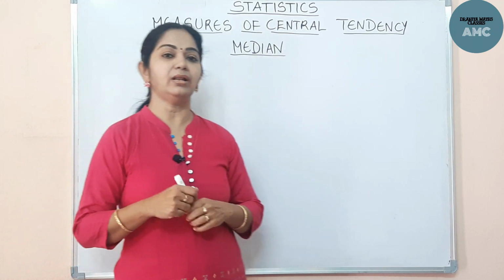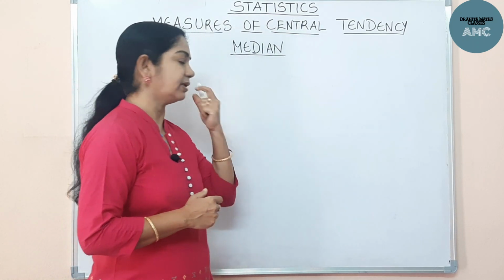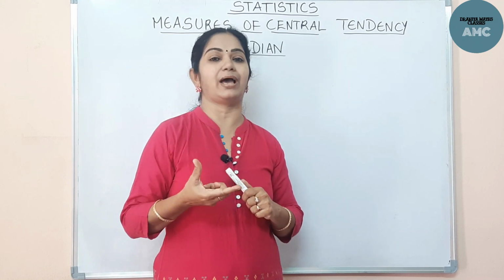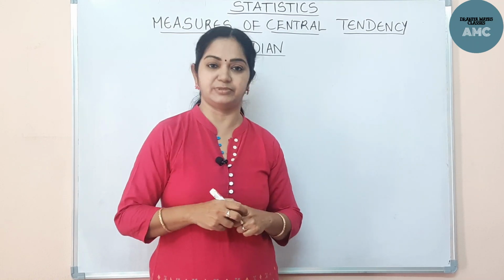Now let's recall, we have studied the median in our previous classes. The median is the middlemost value of the total observations.